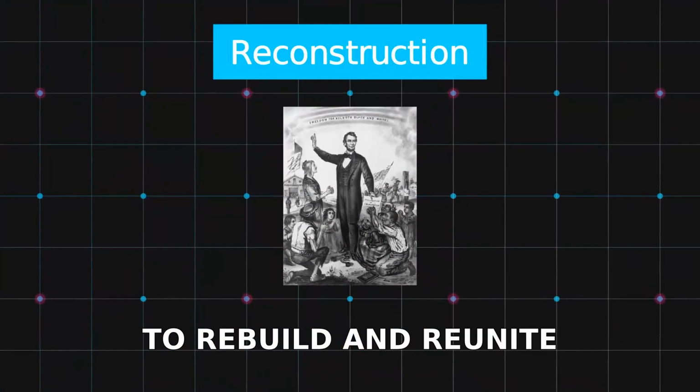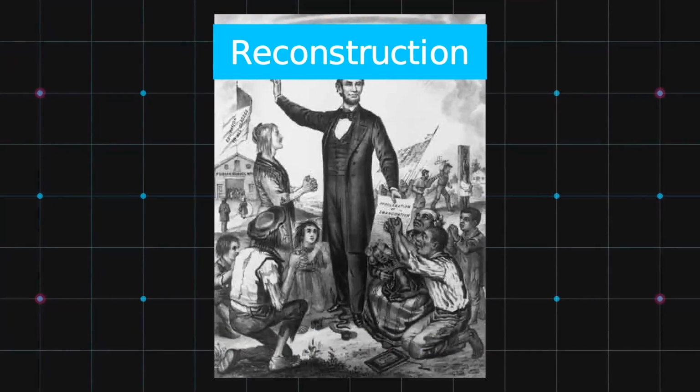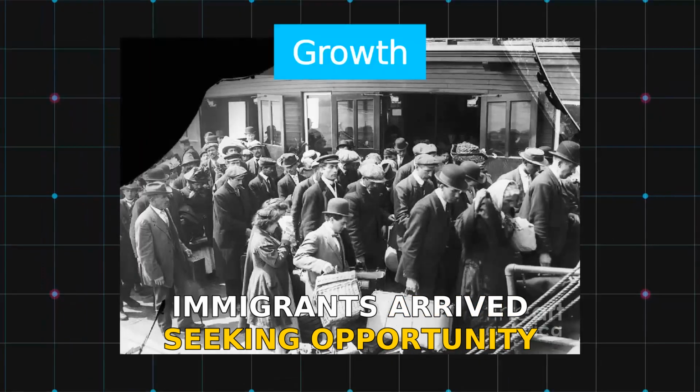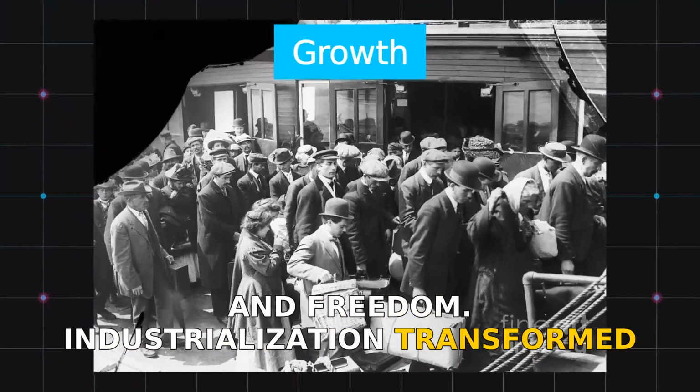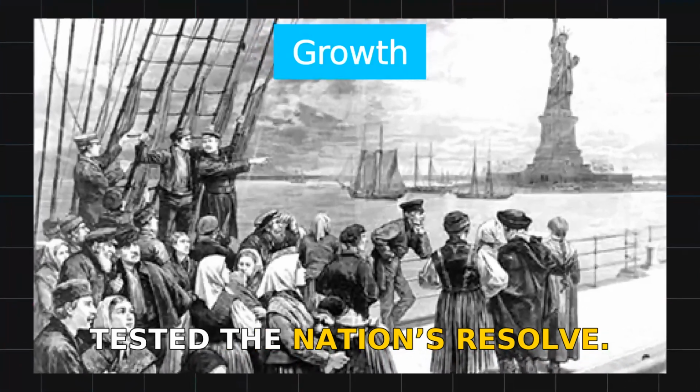Reconstruction aimed to rebuild and reunite the country. Challenges persisted, but progress was made. The United States continued to grow and evolve. Immigrants arrived seeking opportunity and freedom. Industrialization transformed the economy. World wars tested the nation's resolve.